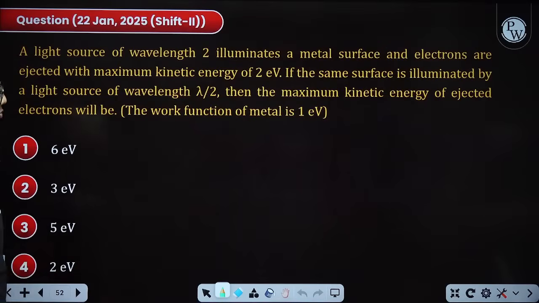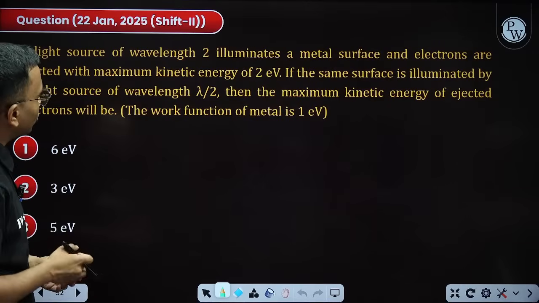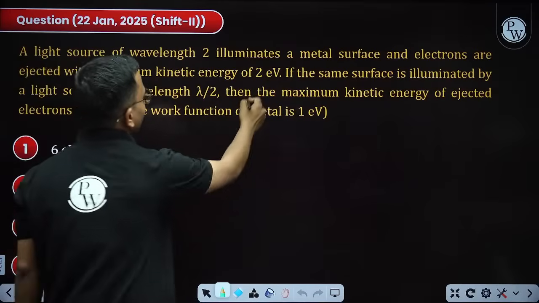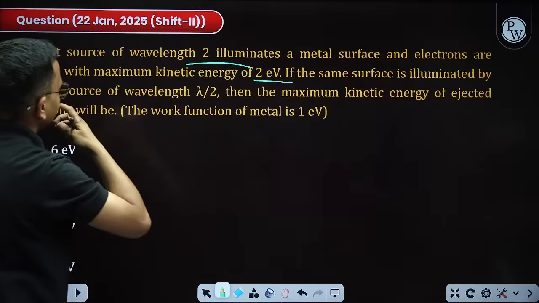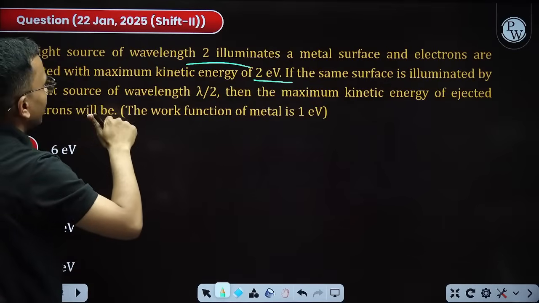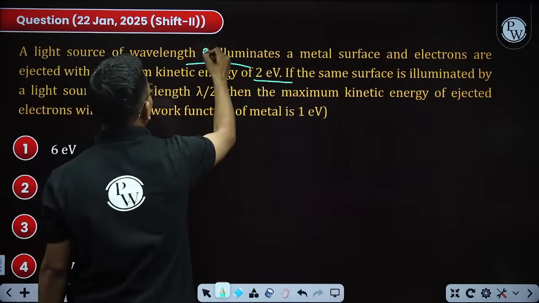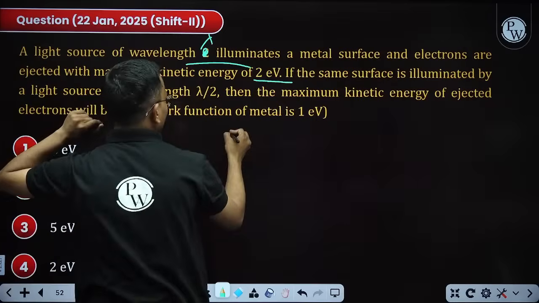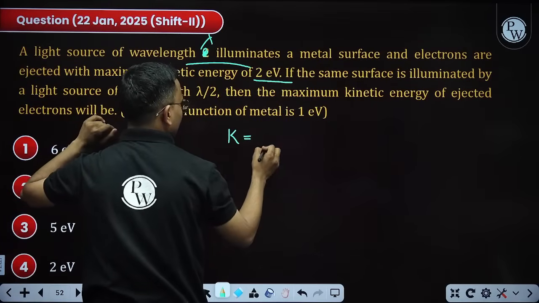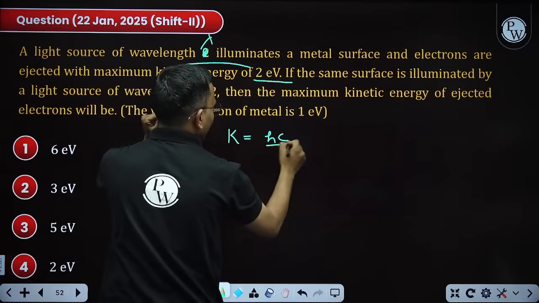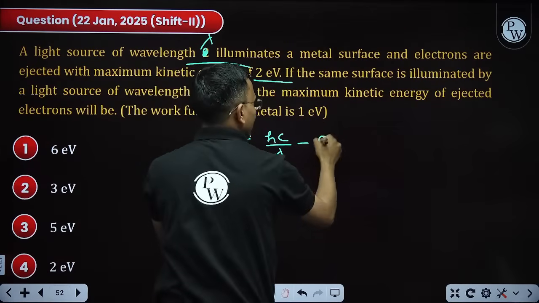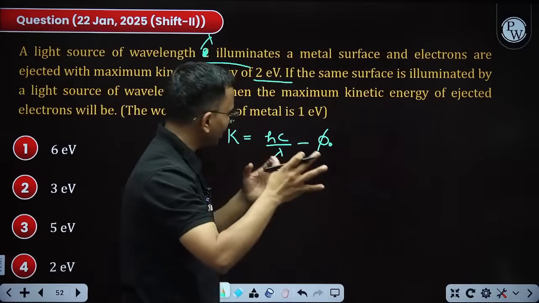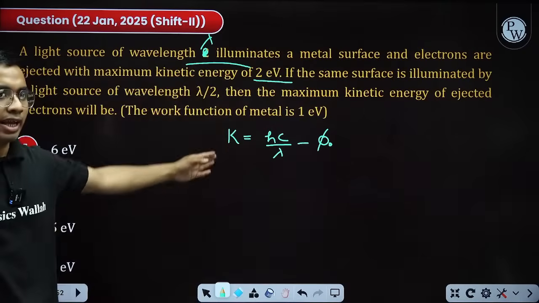Okay, next question. Photoelectric effect. A light source of wavelength lambda illuminates a metal surface and electrons are ejected with maximum kinetic energy 2 electron volt. We say maximum kinetic energy equals the energy of the photon minus the work function. The photon brings some energy, some has to be given as tax to the metal as work function, and the rest of the energy the electron will take, and that is my K.